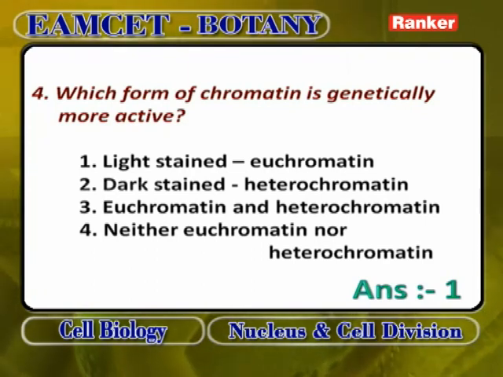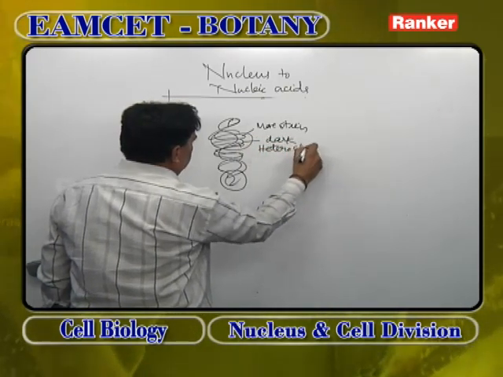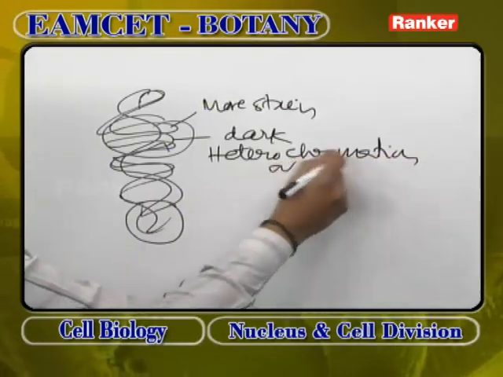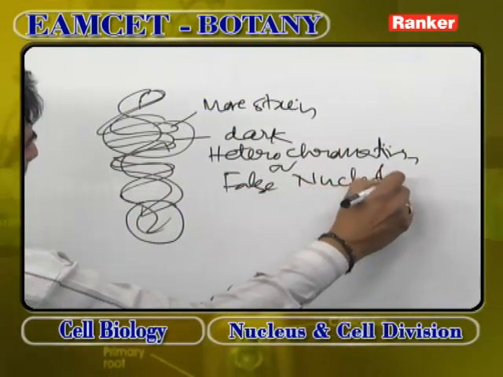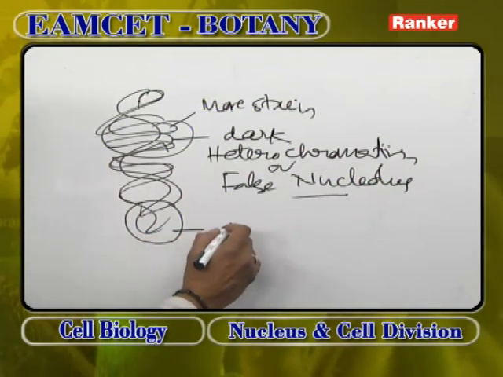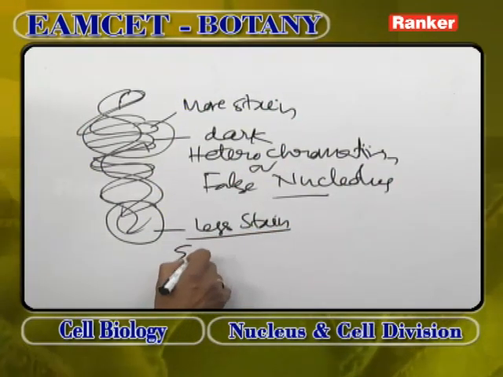Which form of chromatin is genetically more active? Chromatin is a highly coiled thread-like structure. At some portions it is more coiled, at some portions it is less coiled. The more coiled portion takes more stain and appears dark. This portion is called heterochromatin. Heterochromatin is also called false nucleolus. The light stained portion, which takes less stain, appears light. This portion is called euchromatin.